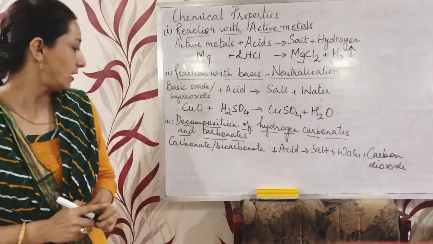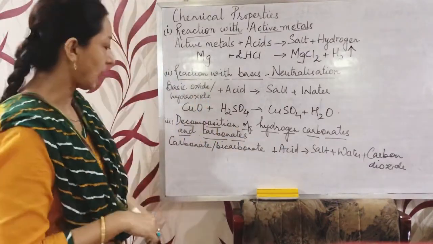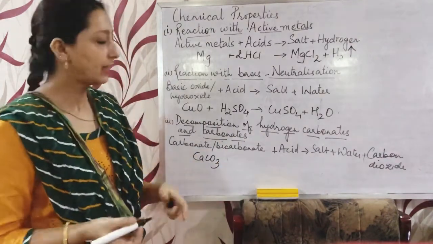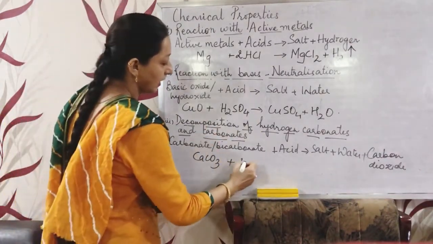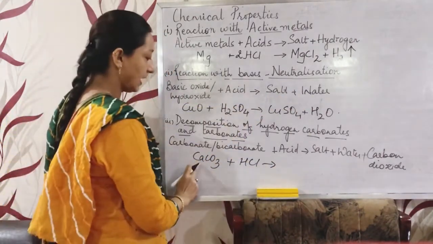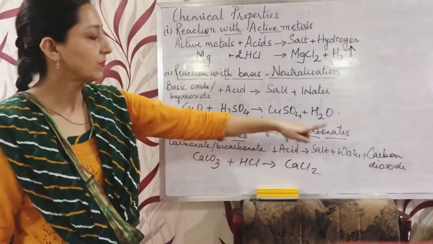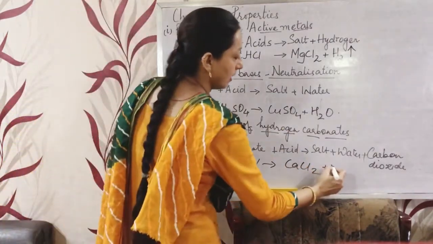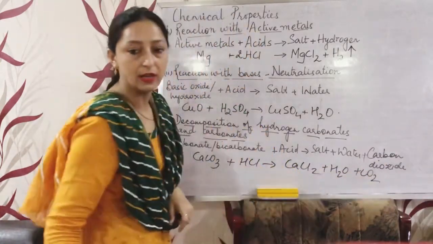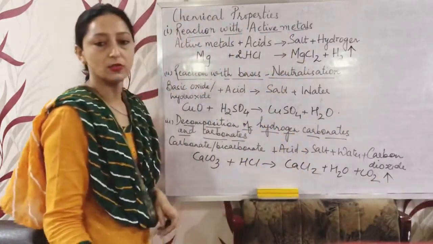We can take any carbonate, say CaCO3, and add hydrochloric acid. The salt formed is calcium chloride, CaCl2, and water is formed along with carbon dioxide. Carbon dioxide is a gas, so we put that over here.